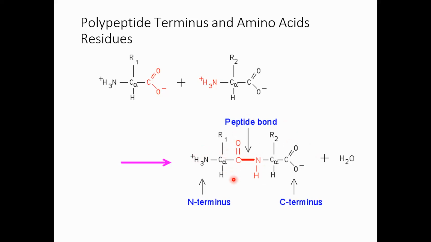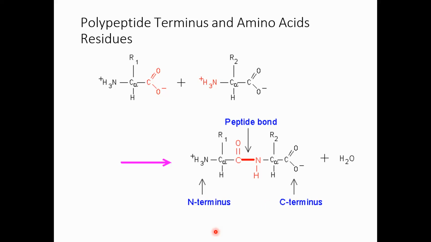Once a polypeptide chain starts forming and amino acids keep joining the chain, we have two termini, meaning two sides of the chain. The side with the amino group at the very end is the N terminus, and the right-hand side, where new amino acids are added and there is a carboxylic group, is the C terminus.